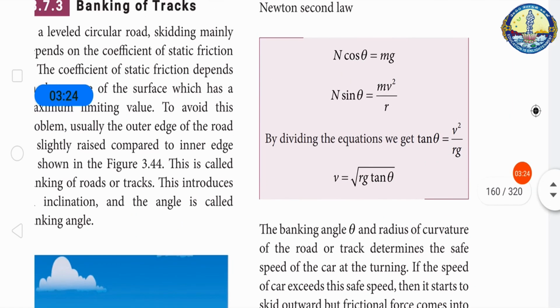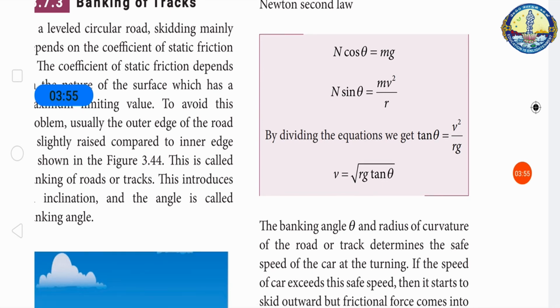That is, N cos theta is equal to mg, and N sin theta is equal to mv squared by r. By dividing the equations, we get tan theta is equal to v squared by rg. Now we can say v is equal to root of rg tan theta. The banking angle theta and the radius of curvature of the road or track determine the safe speed of the car. However, if the speed of the vehicle is sufficiently greater than the correct speed, then frictional force cannot stop the car from skidding.